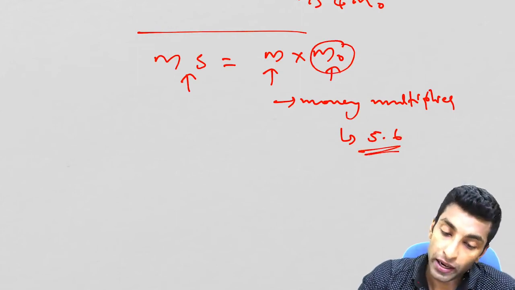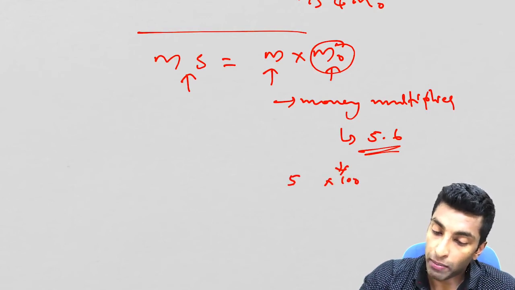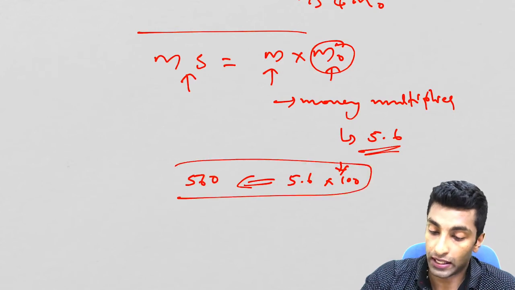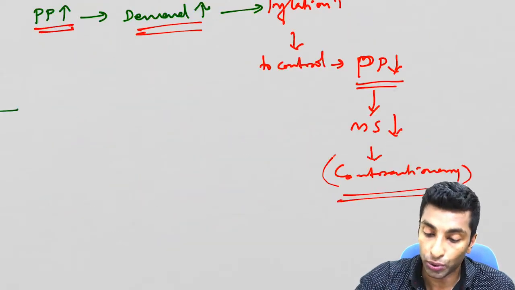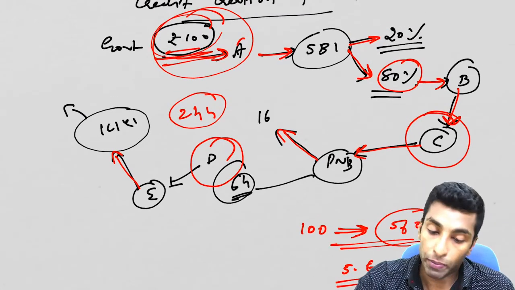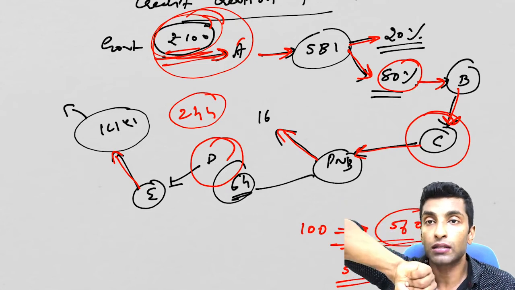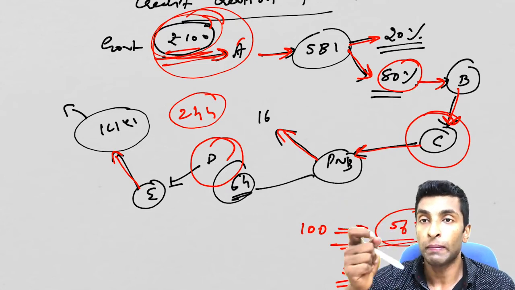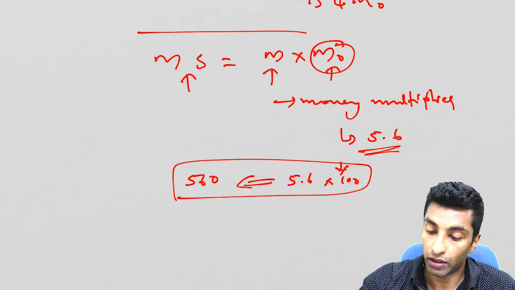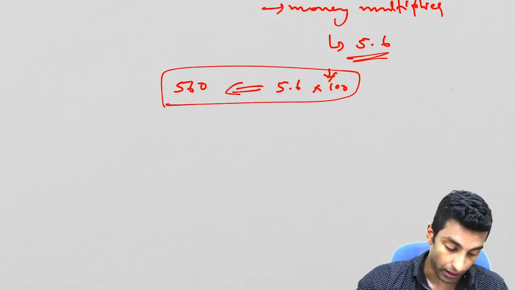What does that mean? You are printing currency worth 100 rupees. So M0, let's say, is 100 rupees. Money multiplier is 5.6. Money supply in the market will be 560. This is what I have explained through the credit creation process. So this is how it is actually happening. You printed 100 rupees, but once the government circulated that 100 rupees, the actual worth of that 100 rupees will become 560 because of this money multiplier.